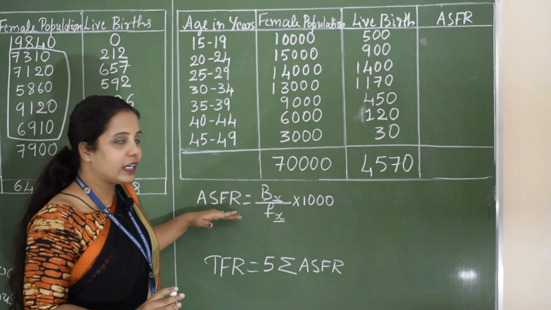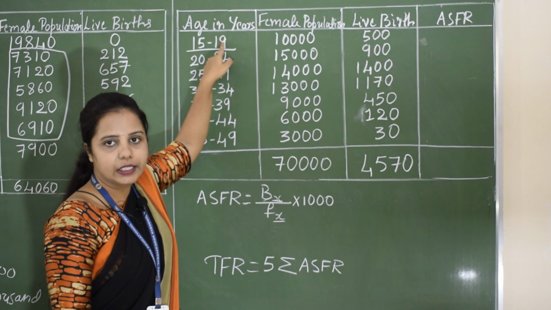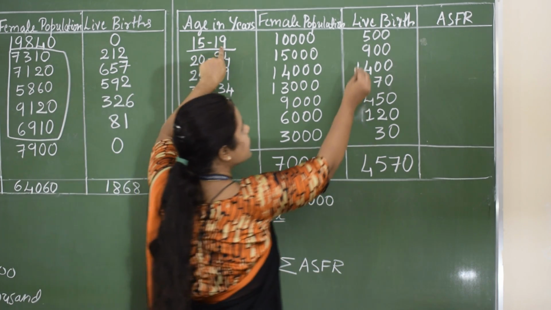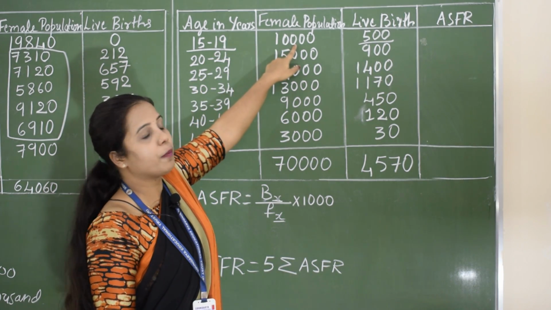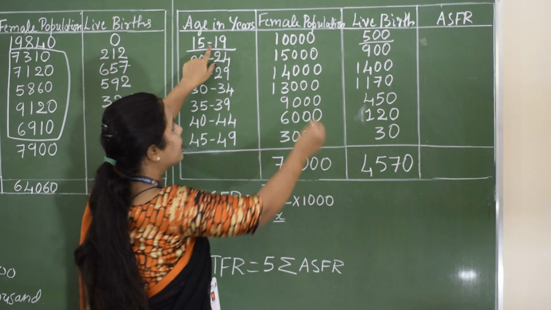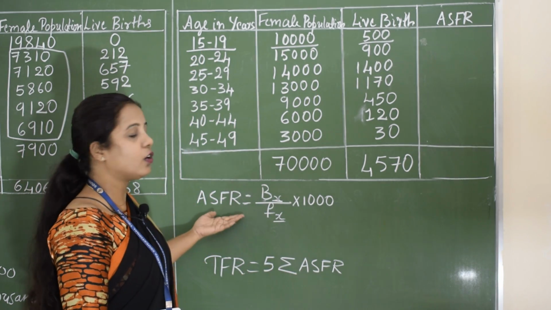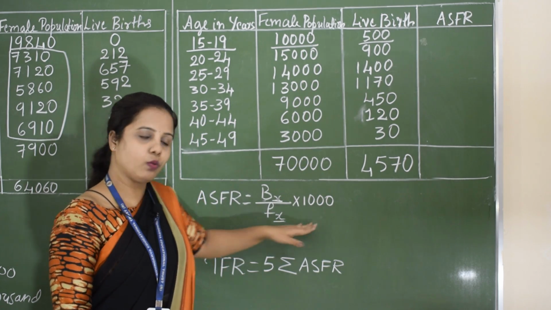Let us calculate ASFR for the first age group, 15 to 19. Live births in the age of 15 to 19 is 500 and the female population in this age group is 10,000. In order to find ASFR, we have to divide these two and multiply by 1000.